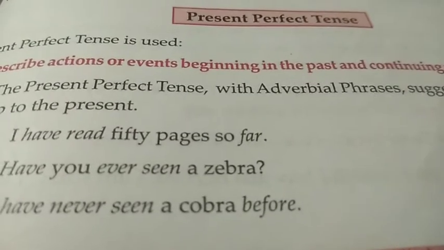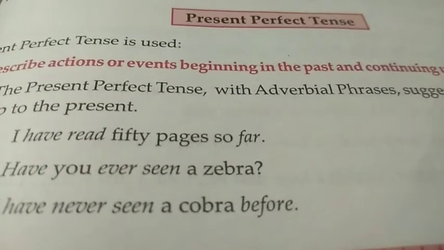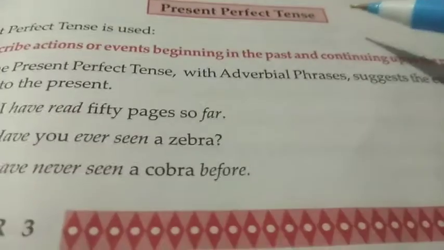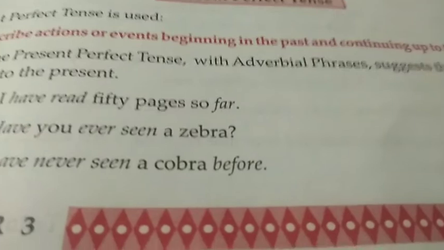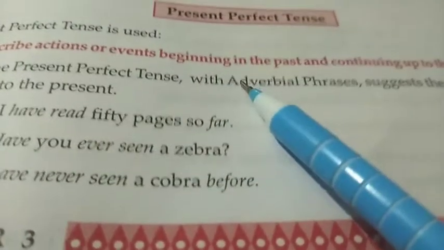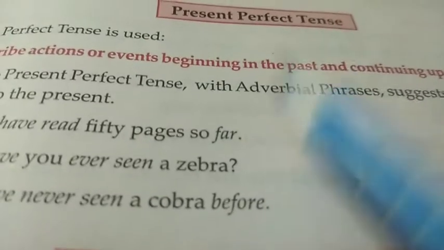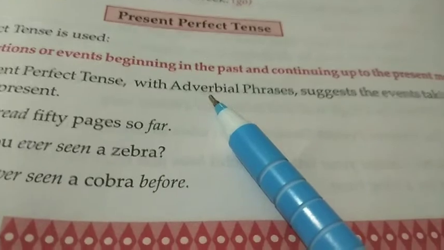Chapter 3, tenses and their uses. We have discussed the simple present tense and present continuous tense. So today we will discuss present perfect tense onwards. So this present perfect tense, what is it? It describes actions or events beginning in the past and continuing up to the present moment.